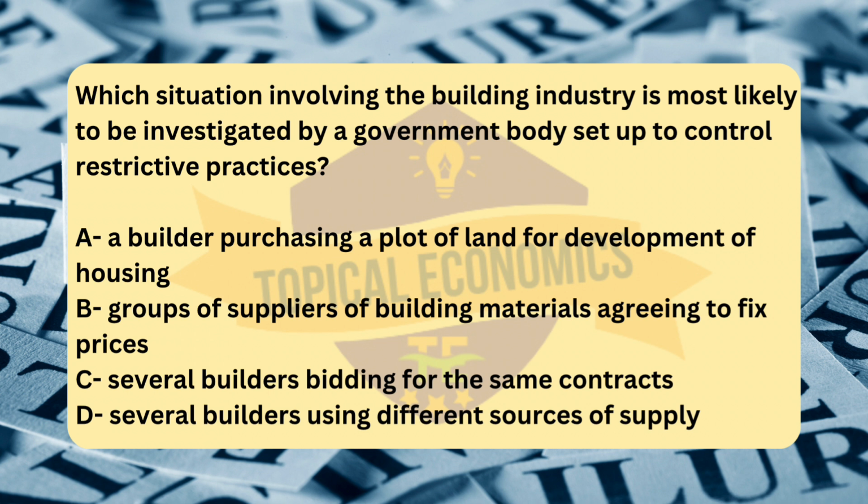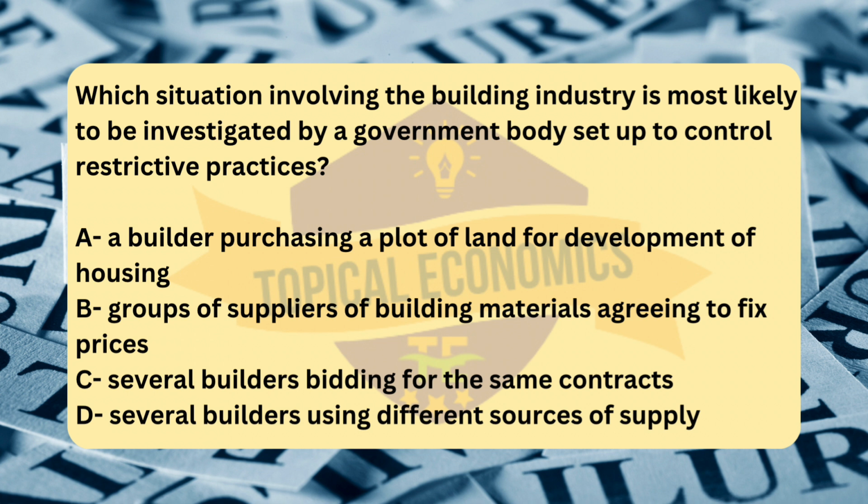Moving to question number 28. Which situation involving the building industry is most likely to be investigated by a government body set up to control restrictive practices? A. A builder purchasing a plot of land for development of housing. B. Groups of suppliers of building materials agreeing to fix prices. C. Several builders bidding for the same contracts. D. Several builders using different sources of supply. Reference, 2018 May-June version 2. The correct answer for this question is option B, groups of suppliers of building materials agreeing to fix prices.